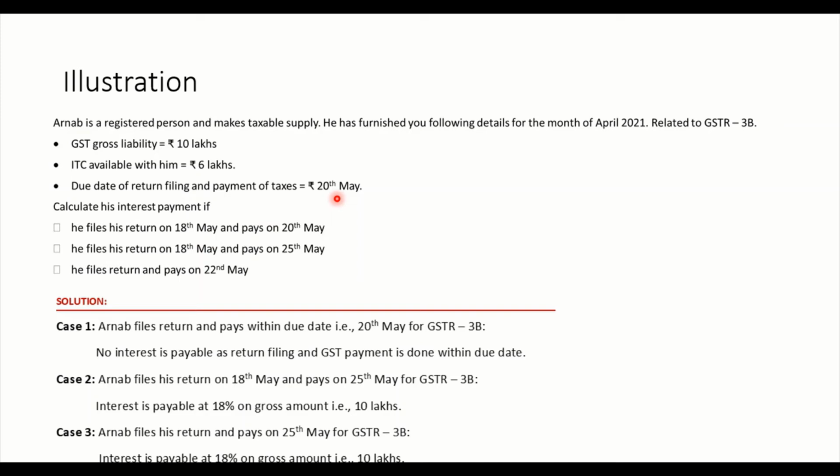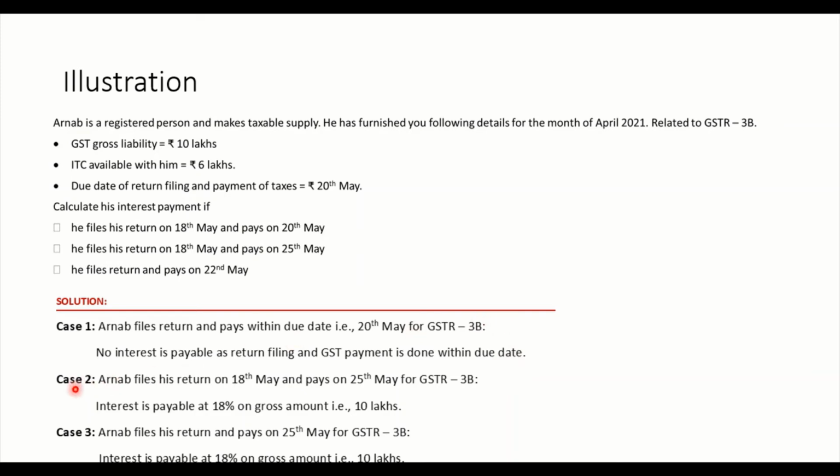What is the due date? 20th May. Within the due date he is filing the return and paying on 20th. Okay. It means Arnab is a very good person. No interest is payable as return filing and GST payment is done within the due date, right? So Arnab is a very good person in this case.